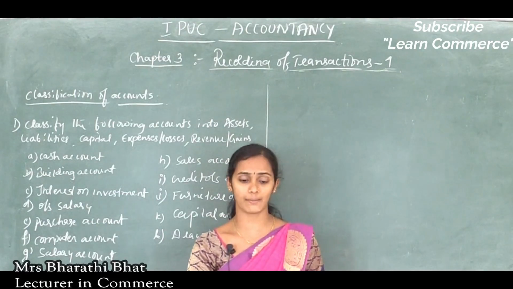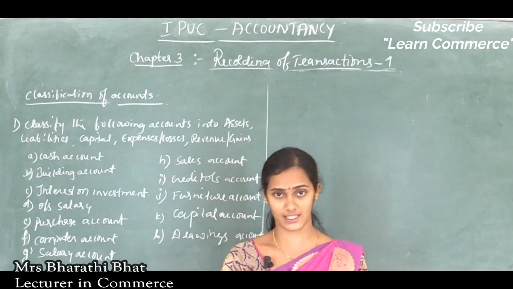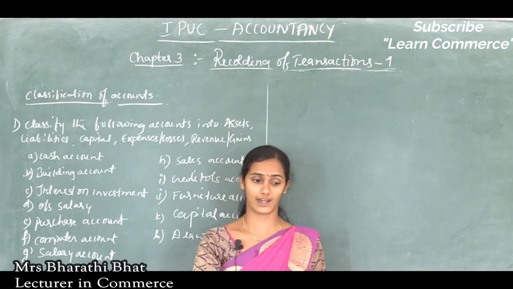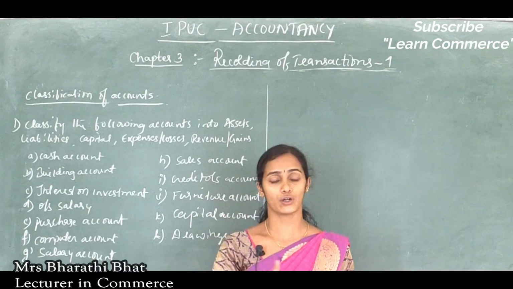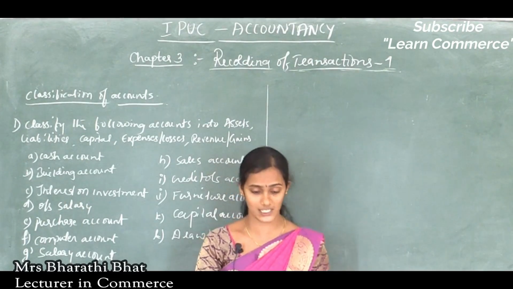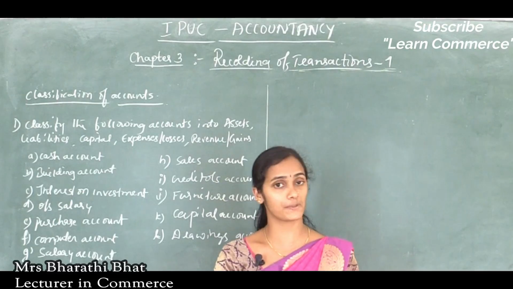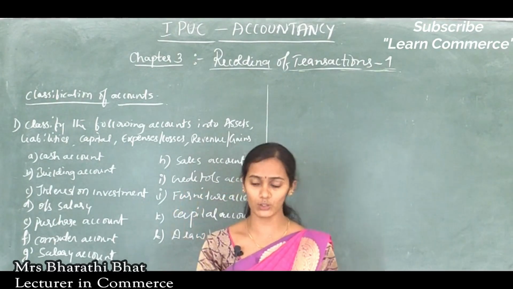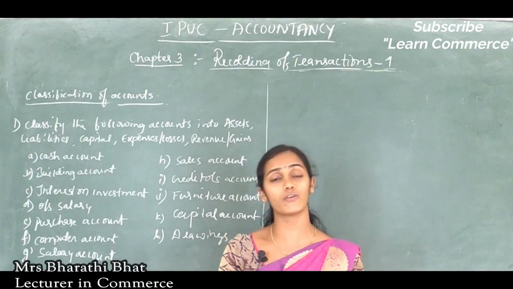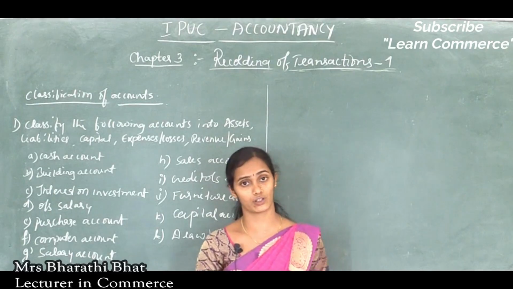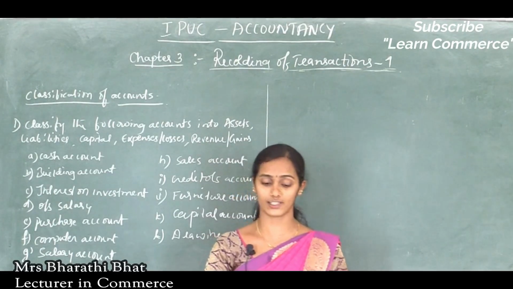The next account is expenses. What kind of expenses may arise to the organization? First of all, purchase of raw materials or purchase of anything is considered an expense. Depreciation, which means deduction in the value of the asset, is also considered an expense to the organization.